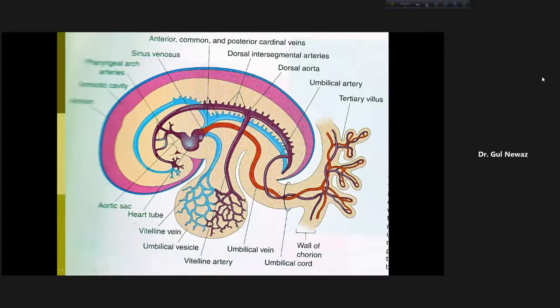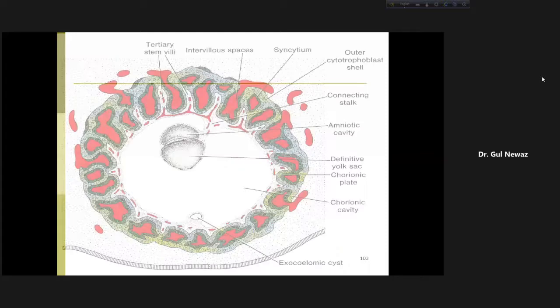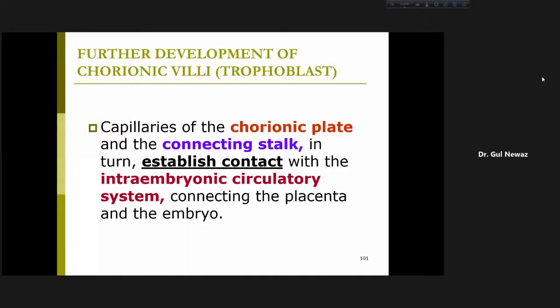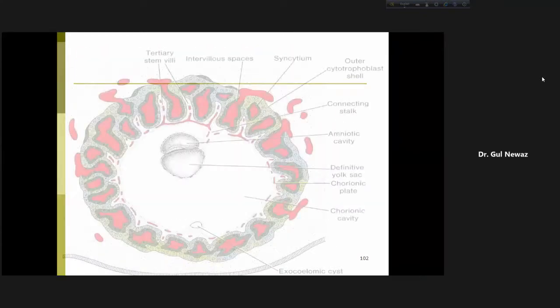Then they make contact with the blood vessels of the connecting stalk, in it extraembryonic mesoderm, and then they contact with the intraembryonic blood vessels. So thus they establish contact with the intraembryonic circulatory system connecting the placenta and the embryo. Placenta we will talk about later on.